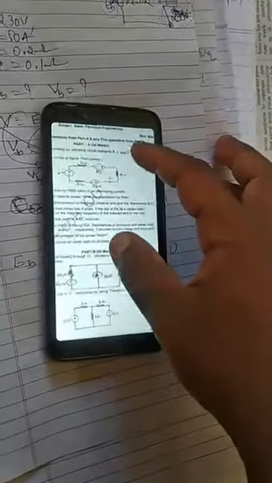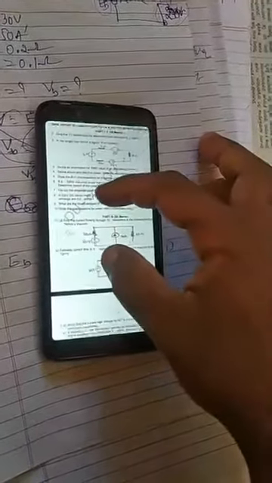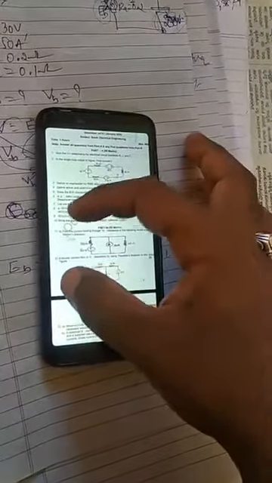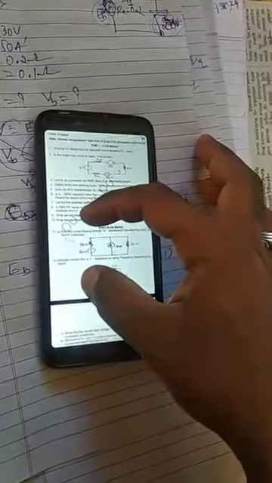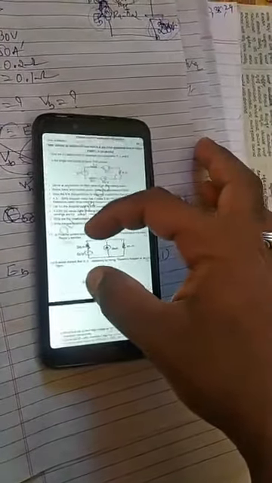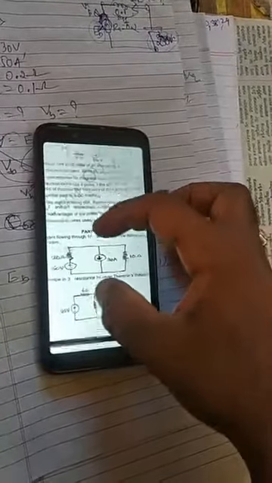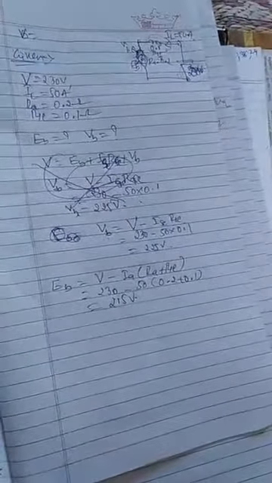Then next, part B. In part B, I told you the first question is from question number 11, and 12 is from question number 11. AB will be there. Question number 11 is completely first unit. Yes, see, both are problems only. So we'll solve this problem. Both are from the network theorems.